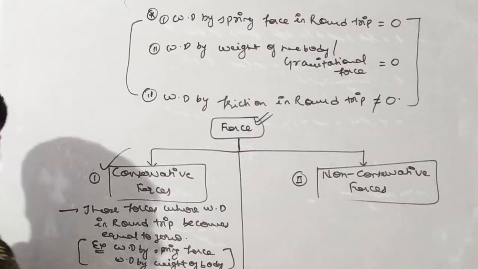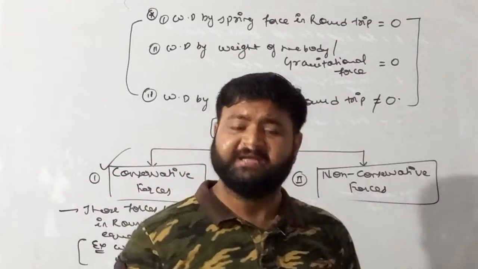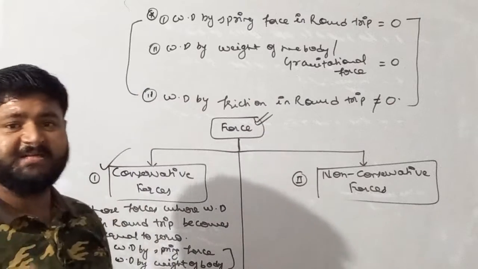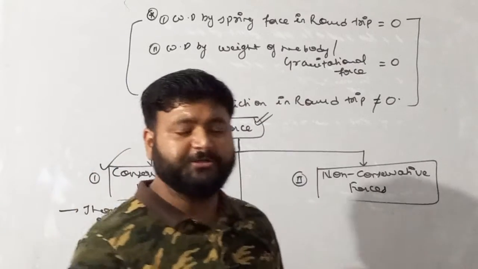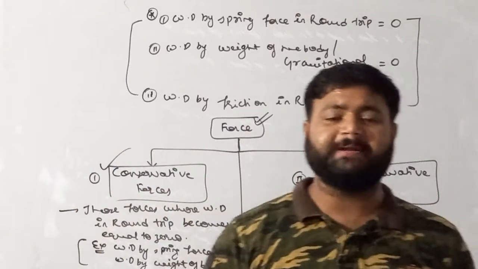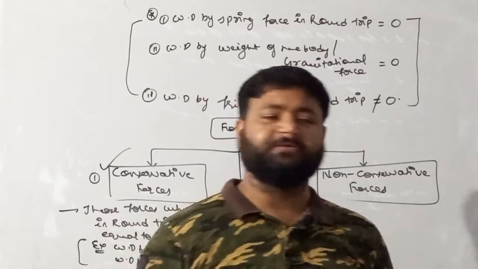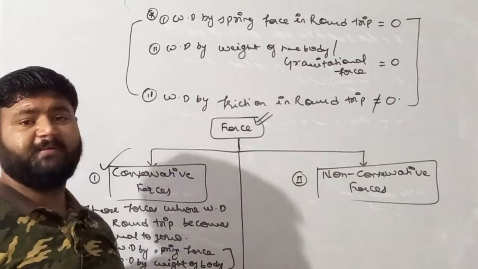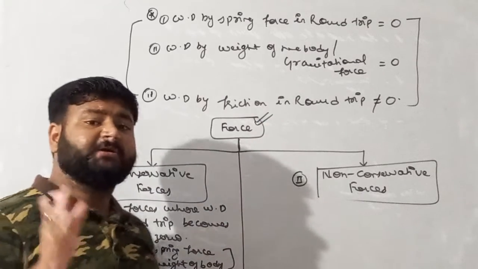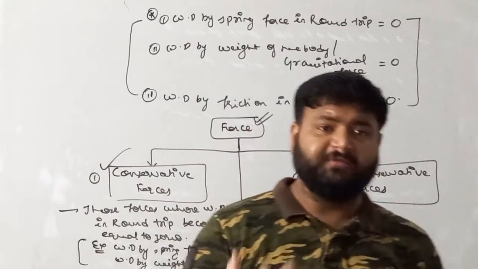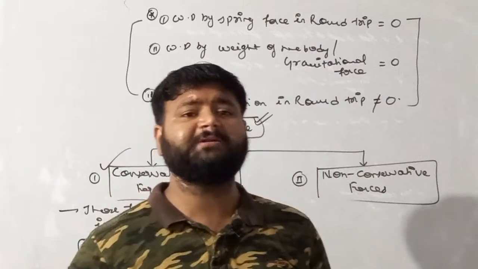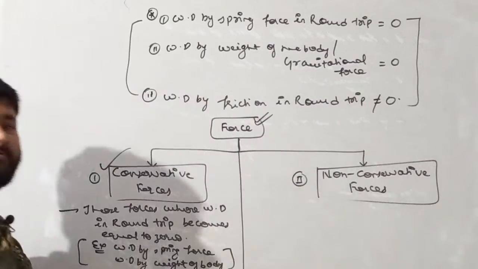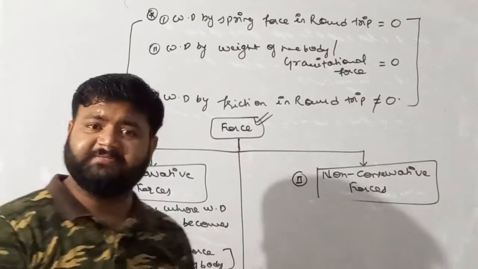Remember, we have only two types of conservative force in our syllabus. One is spring force, which is a conservative force because due to spring force in a round trip work done becomes equal to 0. Similarly, the second conservative force is the weight of the body, that is mg. Due to the weight of the body, we'll see in a round trip work done becomes equal to 0. So we can say weight of the body is also a conservative force.